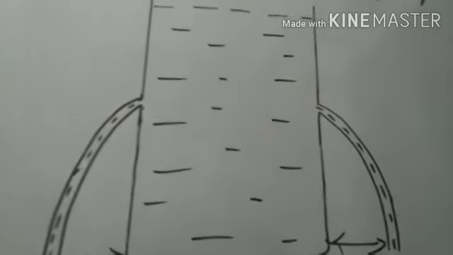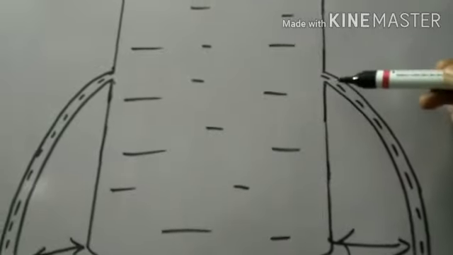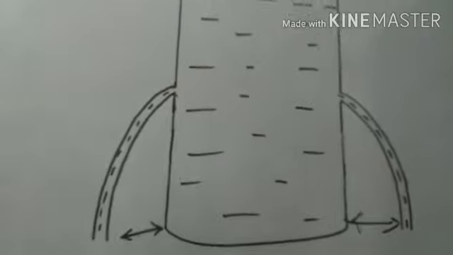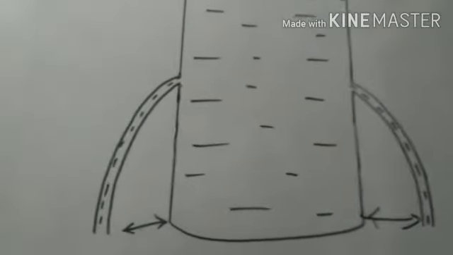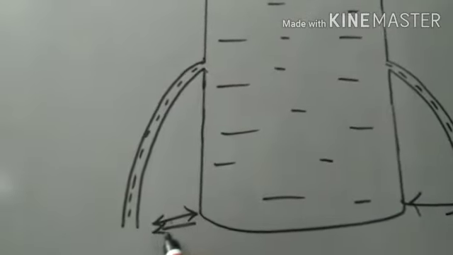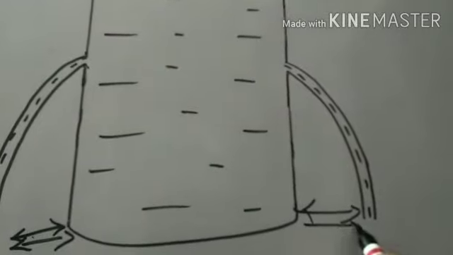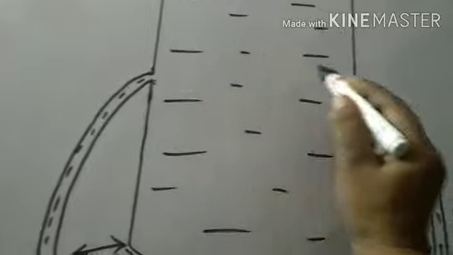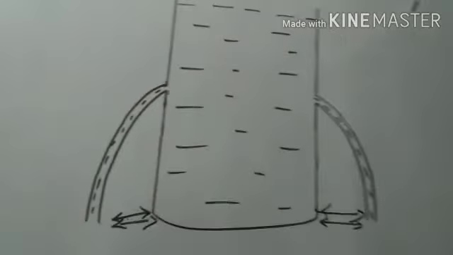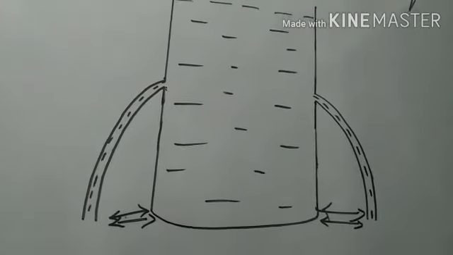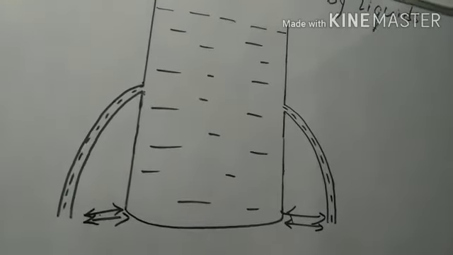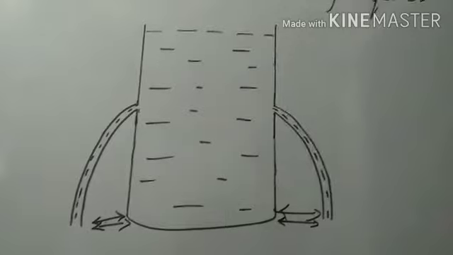What will we observe? We will observe that the jets of water coming from the holes travel the same distance from the container. That means the pressure exerted at equal depth is equal, and so the water falls at the same distance.